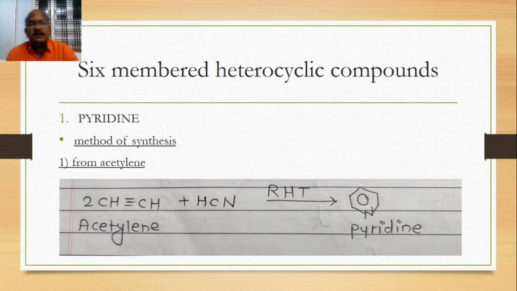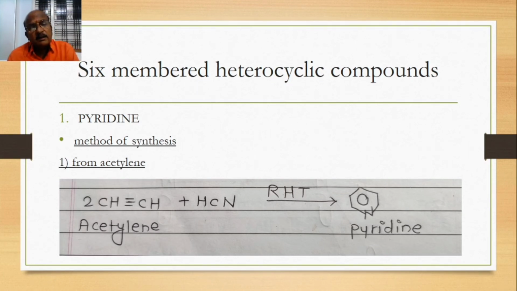The first method is from acetylene. You see, from acetylene we prepared pyrrole as well as thiophene, and the third member is pyridine. This type of question may be asked in the final examination. Before that, we discussed the 6-member heterocyclic compound.